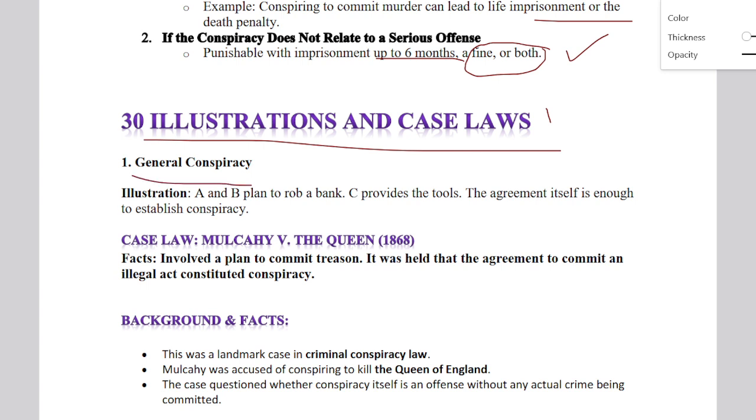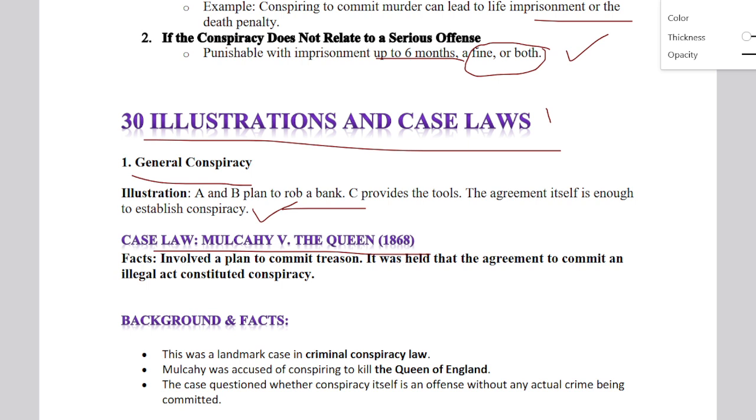In general conspiracy, I have a small illustration: a bank robbery comes under general conspiracy. A and B plan to rob a bank, C provides the tools, and the agreement itself is enough to establish a conspiracy. It is just an illustration. There is a case law, Mulcahy versus the Queen.